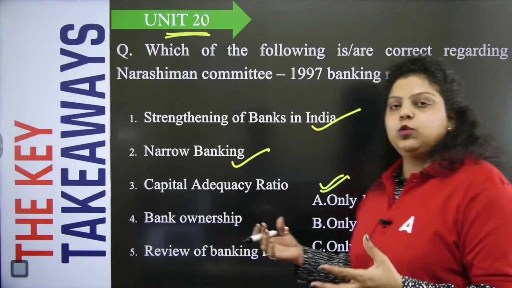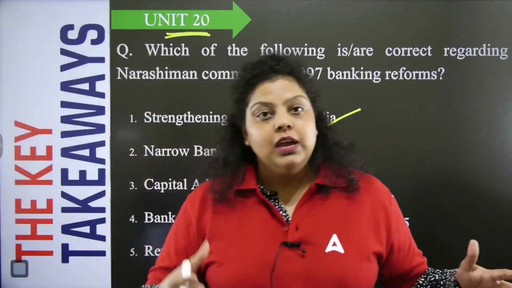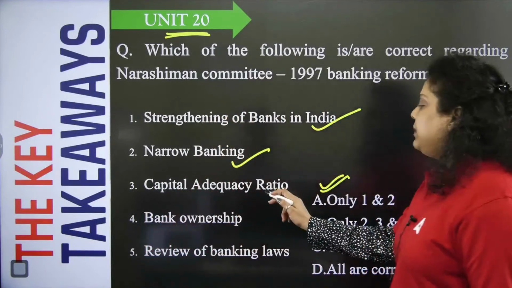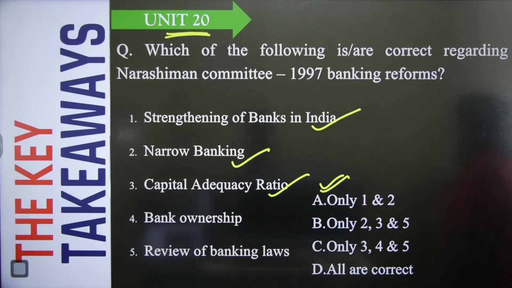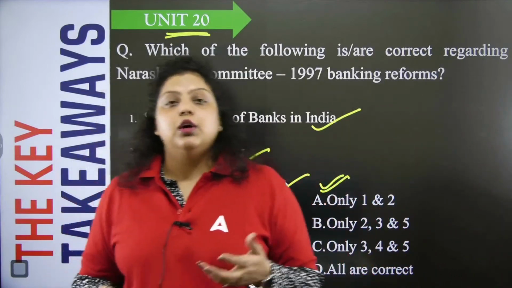Now, what is narrow banking? When a bank places its funds only in risk-free assets, that kind of banking is known as narrow banking. Then the capital adequacy ratio was also introduced, or also recommended. The capital adequacy ratio is a part of the Basel norms.